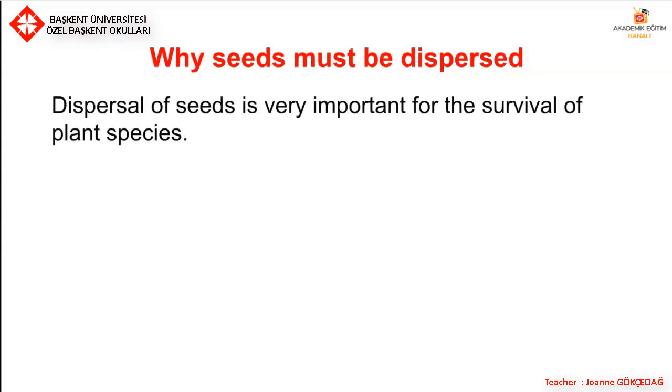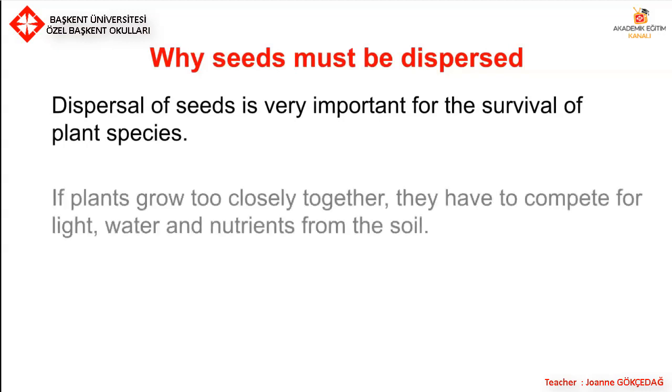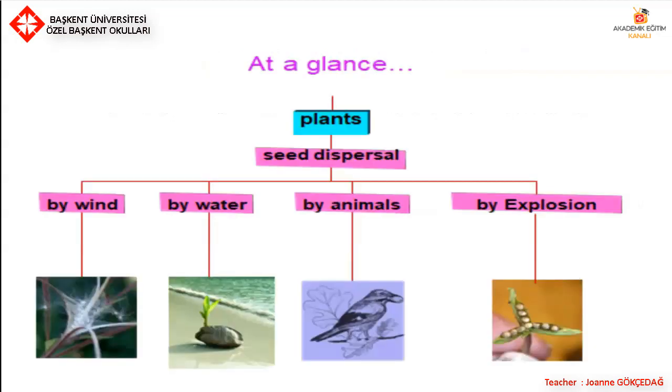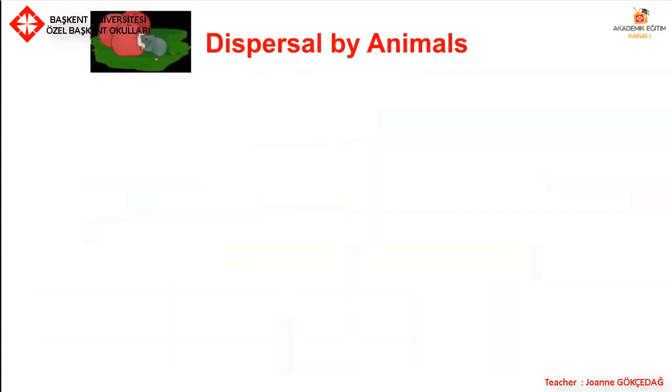It's very important for the plants to keep on living. If plants grow too closely together, they have to compete for the light, water and food. Seed dispersal allows plants to spread out over a wide area. So the main parts are: you can disperse by wind, by water, by animals and by explosion. So let's look at those in more detail. Dispersal by animals.